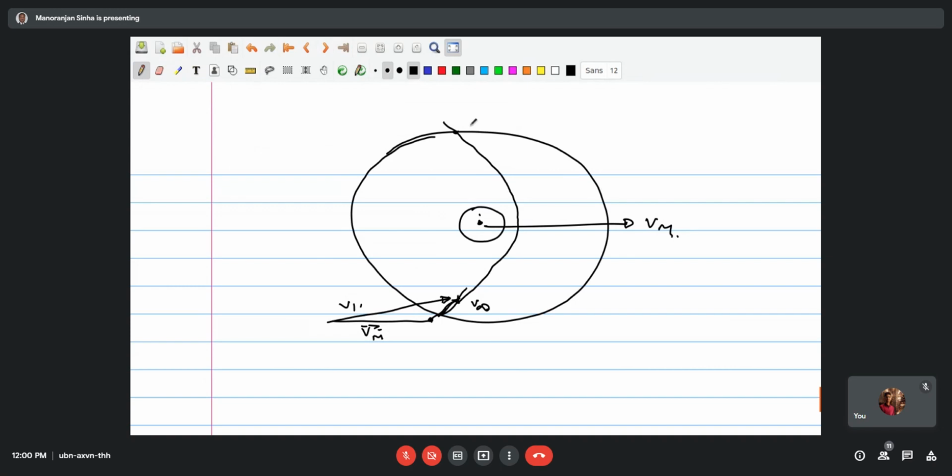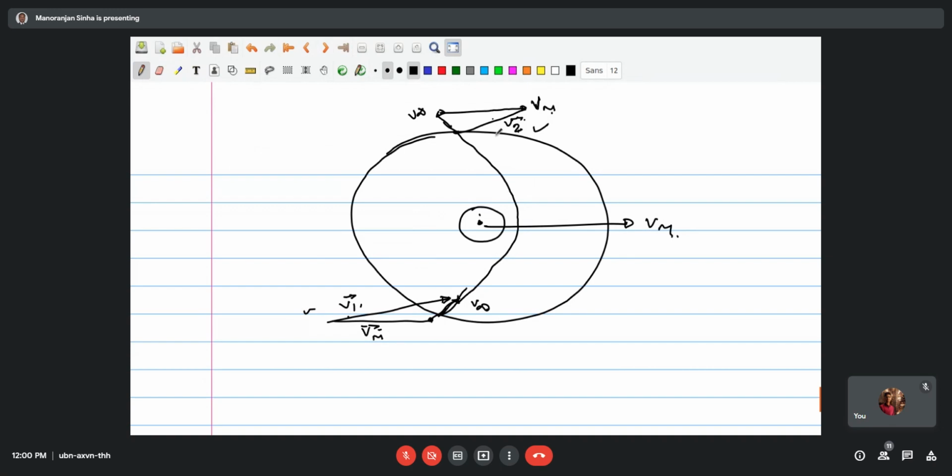Here you have again V infinity, and V Mars is the same magnitude. So this becomes your V2. You can see that V2 is smaller here and V1 is larger. That means you have retarded the heliocentric velocity of the satellite.